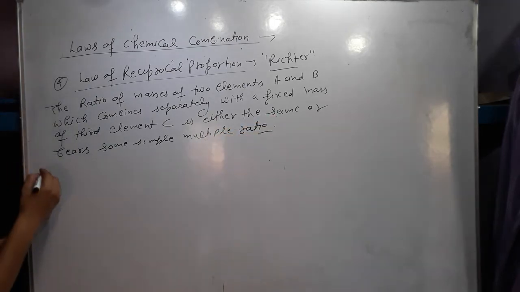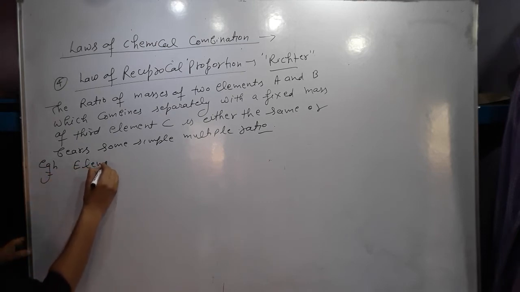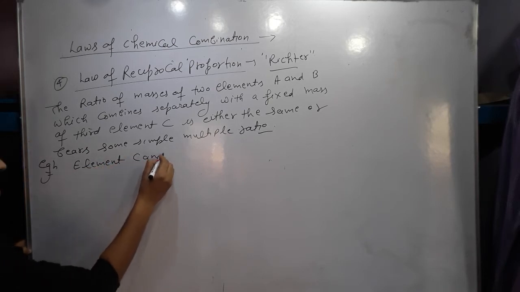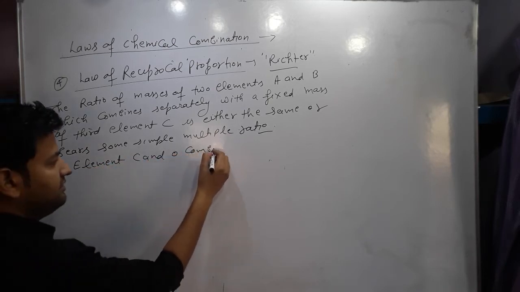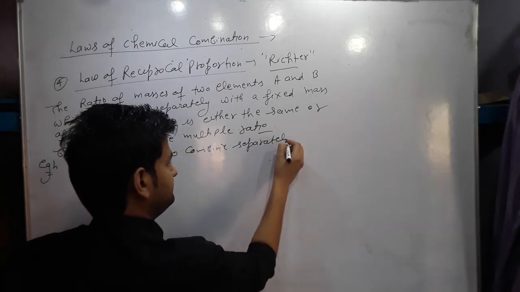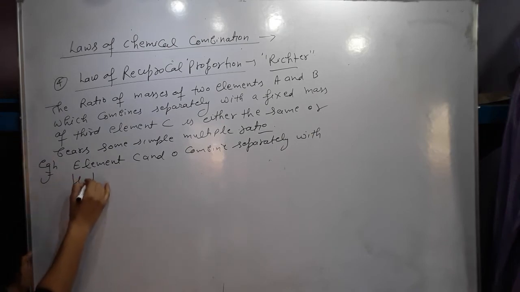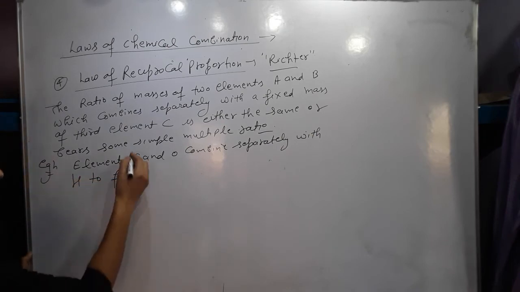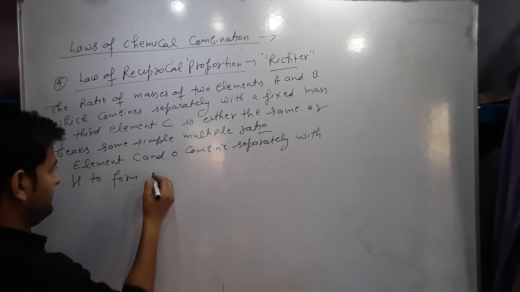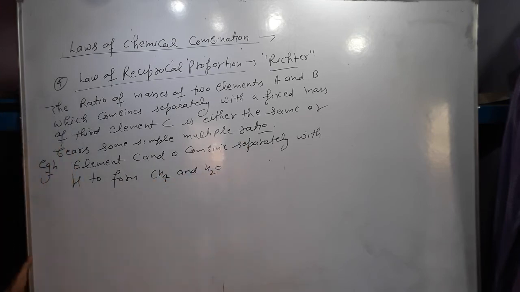Let's take an example to clarify this concept. Elements carbon and oxygen combine separately with hydrogen. When carbon and hydrogen combine, they form CH4, and hydrogen and oxygen form water.